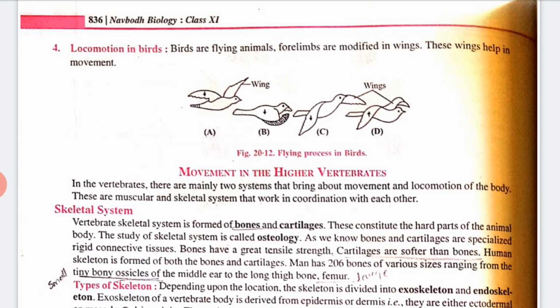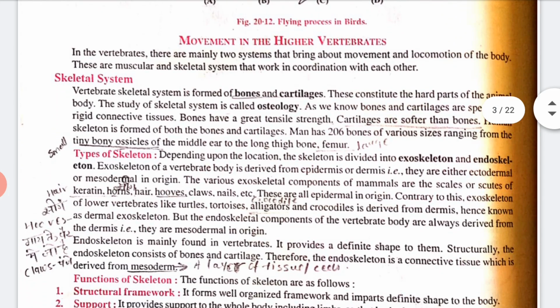Now, movement in the higher vertebrates. In the higher vertebrates, there are mainly two systems that bring about the movement and locomotion of the body. There are the muscular and skeletal systems that work in coordination with each other. So let's see the skeletal system. The vertebrate skeletal system is made of bones and cartilages. These constitute the hard part of the animal body, and the study of the skeletal system is called osteology.